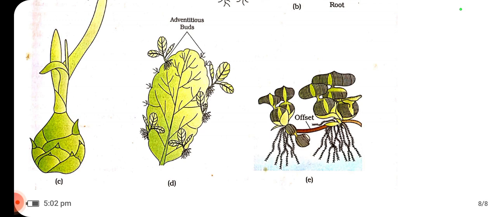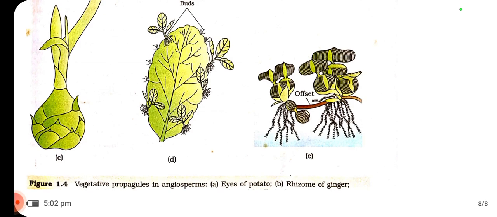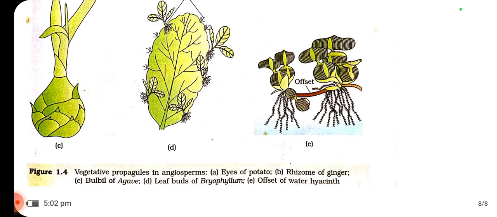In diagram D, you just observe the leaf structure. We observe these adventitious buds in the leaves, which are very thick in appearance. They give rise to small adventitious buds which are the same in shape and structure as the leaf growth. And then offsets, which give rise to new plantlets.